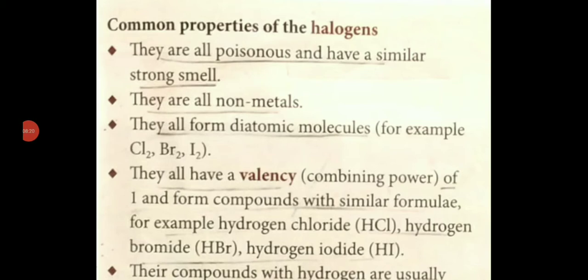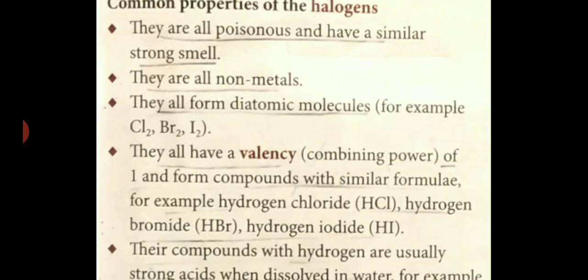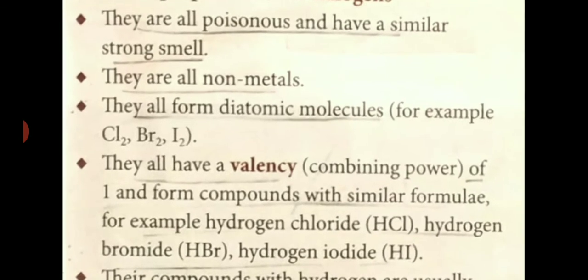We have discussed a few properties of halogens already in the previous class: they are poisonous, they have a similar strong pungent smell, they are all non-metals, and they form diatomic molecules. We have just learned Cl2, Br2, I2.